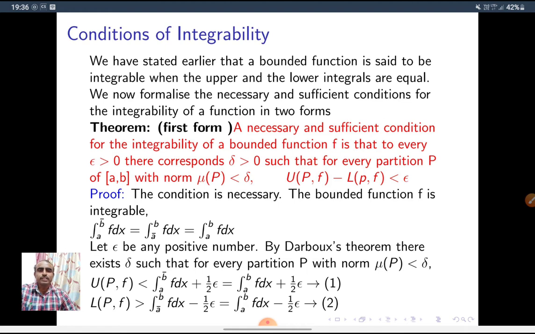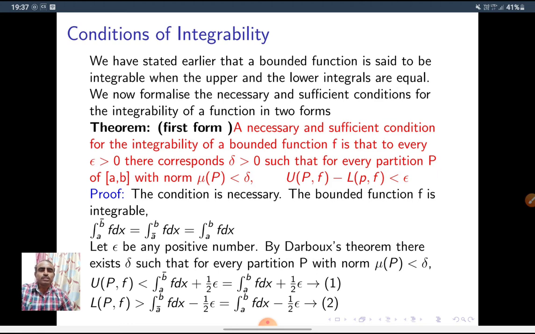Simply, we can say that a function f is integrable if and only if UPF minus LPF is less than epsilon. So there is no need to find the upper integral and lower integral. Just check the condition UPF minus LPF is less than epsilon, then we can say that f is integrable.